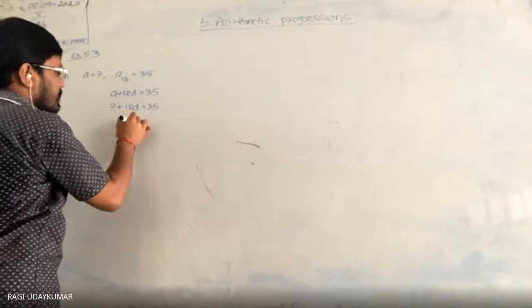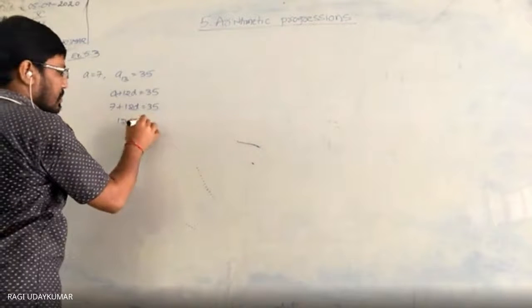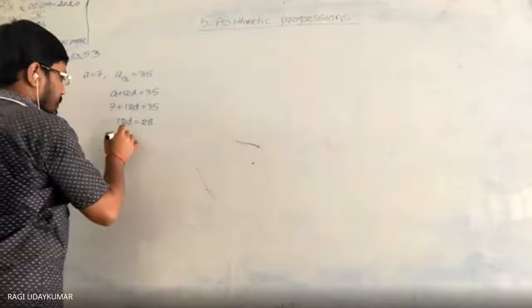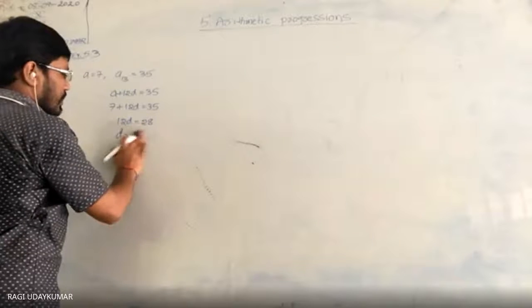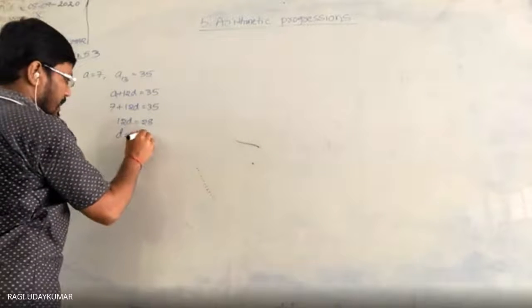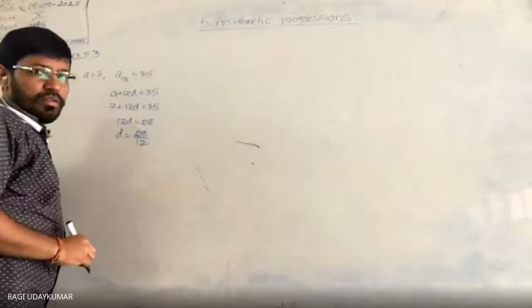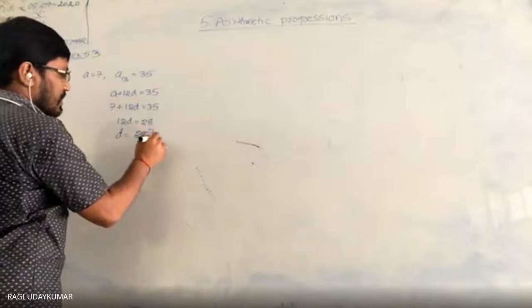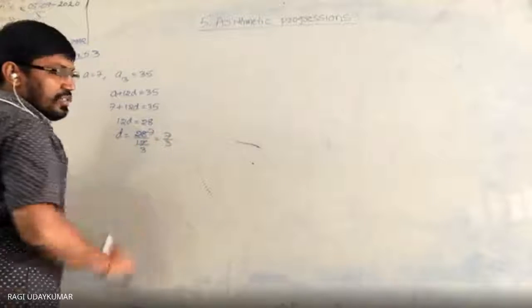So 12D is equal to 35 minus 7, which is 28. So D is equal to 28 by 12. Here you write in the simplest form: 4 3s are 12, 4 7s are 28, which is equal to 7 by 3. D value is 7 by 3.